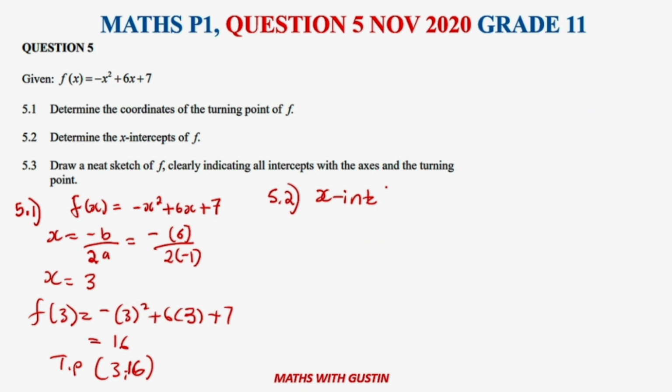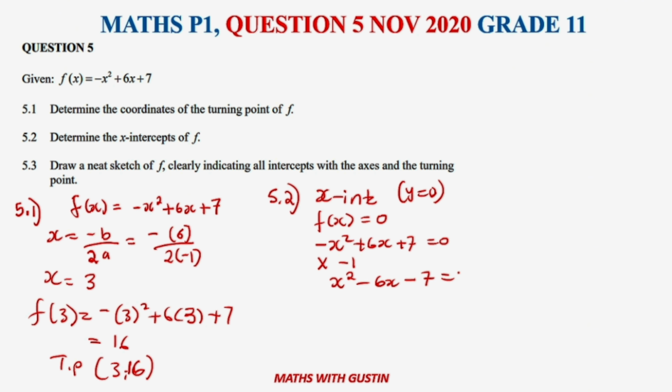We discussed that you get the x-intercept when y is equal to 0, and y in this case is given by f(x) equals 0. So our x-intercept requires solving negative x squared plus 6x plus 7 equals 0. We can't factorize with this, so we multiply throughout by -1. Multiplying everything by -1 gives x squared minus 6x minus 7 equals 0. Therefore, we need to take this and factorize it, equal to 0.